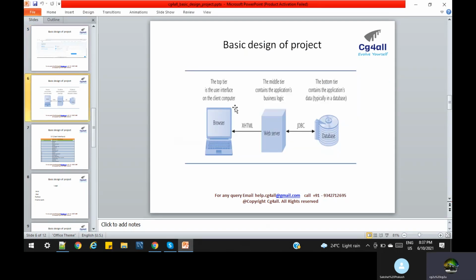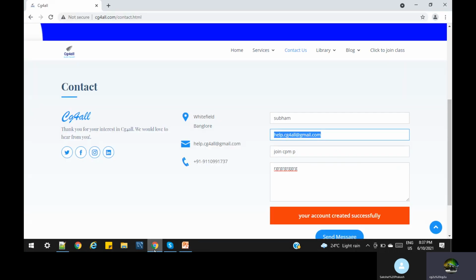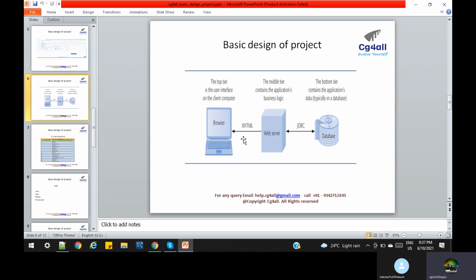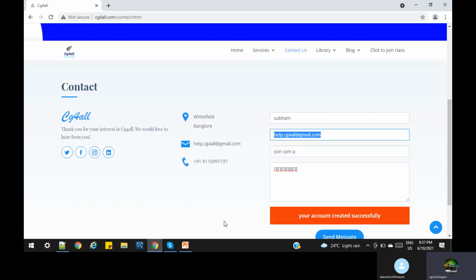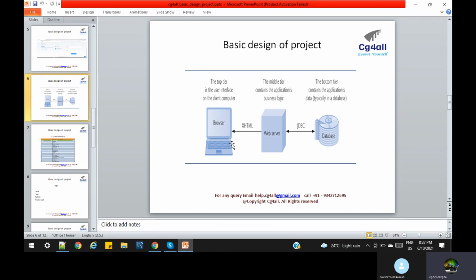Basically, what happens when we give the information is a kind of request. When we give the data on the contact us page, this browser is called the UI, the user interface, presentation layer, or interface layer. So this is like a layer. In any project, when we pass the data, it is a kind of request. Let us consider it a product.